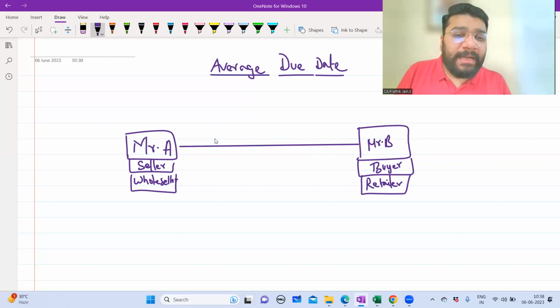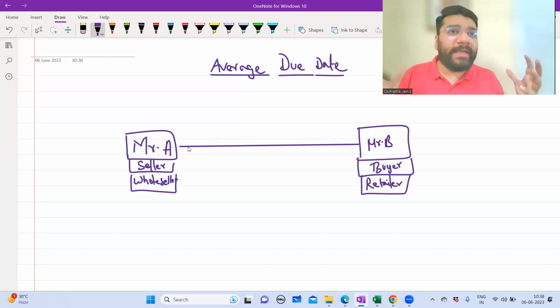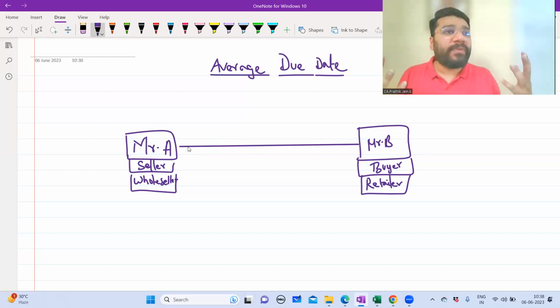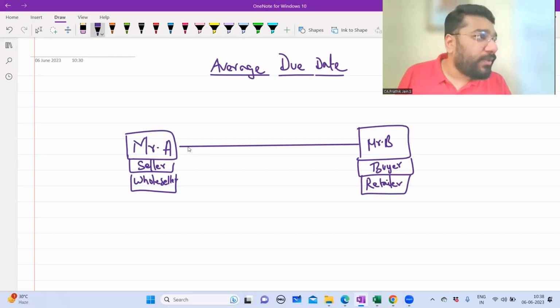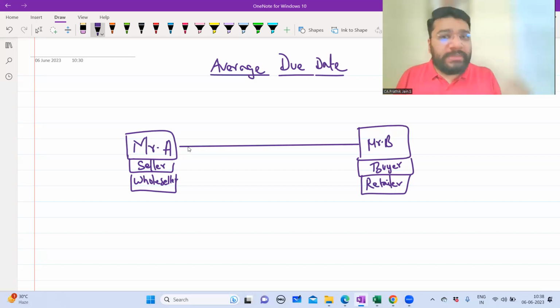So what happens is that when a person is buying a huge quantity, the transaction value involved will naturally be high. For a person to make a spot payment for the entire transaction value could be very difficult. So normally, guys, the wholesaler has the tendency to sell the goods on credit to the buyer. He will give a certain credit period. And sometimes it so happens that within this credit period, they would pay in multiple installments.